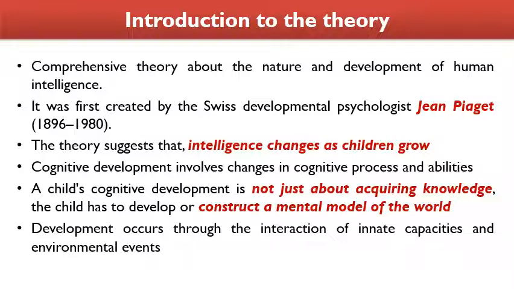So the child is going to pre-record everything in the mind, or do mind mapping about something, it may be an object or an event or a symbol, that is going to give knowledge when the situation comes in real, right? So it is not only about acquiring knowledge, it is a development or construction of a mental model of the world. So development occurs through the interaction of innate capacities and environmental events.